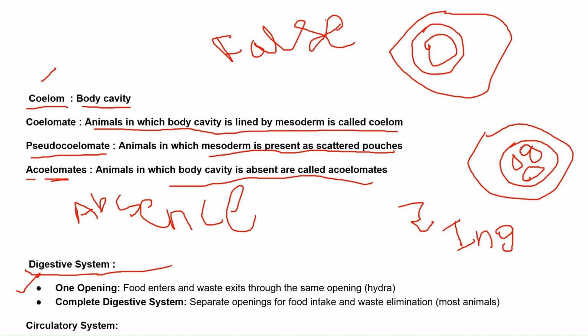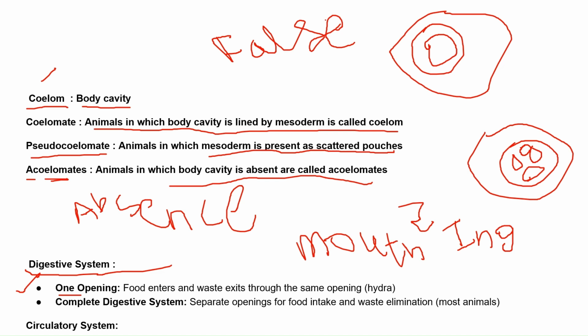There are animals in which there is only one opening which serves as both mouth and anus. So an organism in which the digestive system has only one opening.